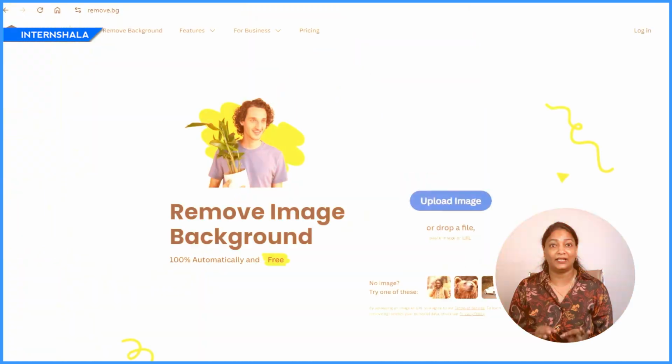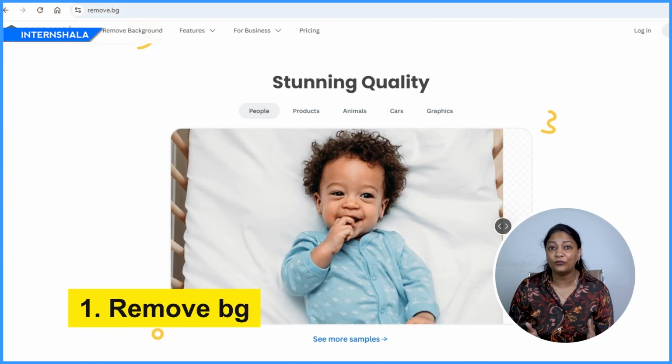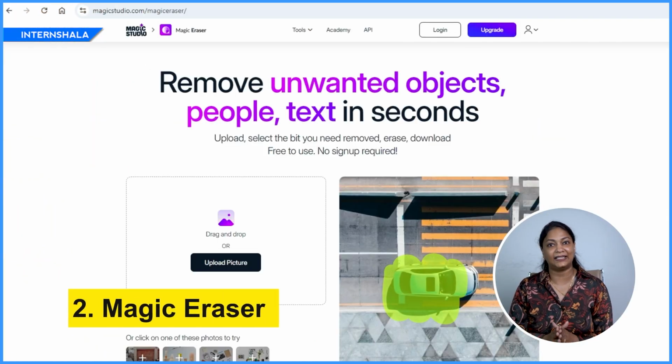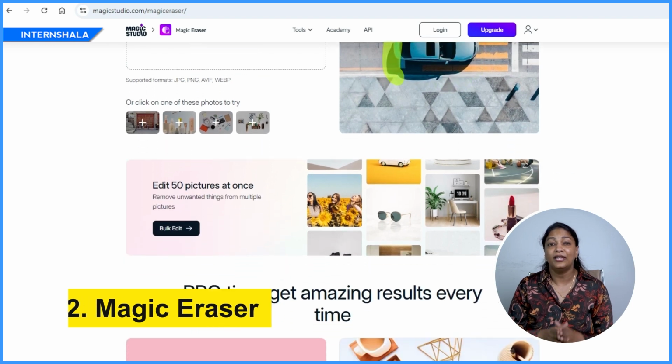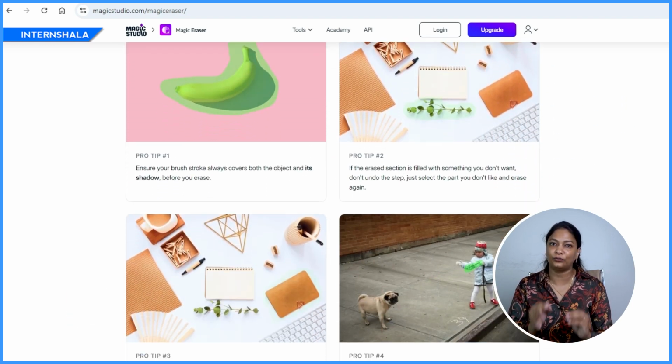Now another important thing for any college student is to have a professional photo with them. But कभी-कभी last minute photo ढूंढना can become a struggle, right? So don't worry because I have a solution for that as well. You can use AI tool like Remove BG, which can remove your entire background or magic eraser, which can help you remove any unwanted object you select in seconds. And with that, you can have a professional picture without people or objects in the background, and that too for free.